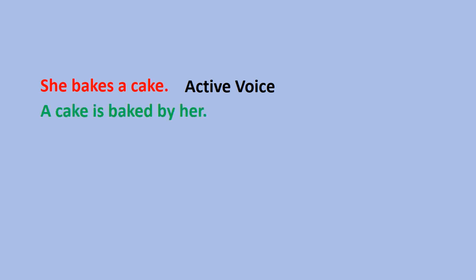She bakes a cake. This sentence is in active voice. But when we say a cake is baked by her, the sentence is in passive voice. Here an agent is introduced using a preposition "by". That is, the doer of the action is introduced using "by". If you want to know more about voice, you can always refer to my earlier videos.